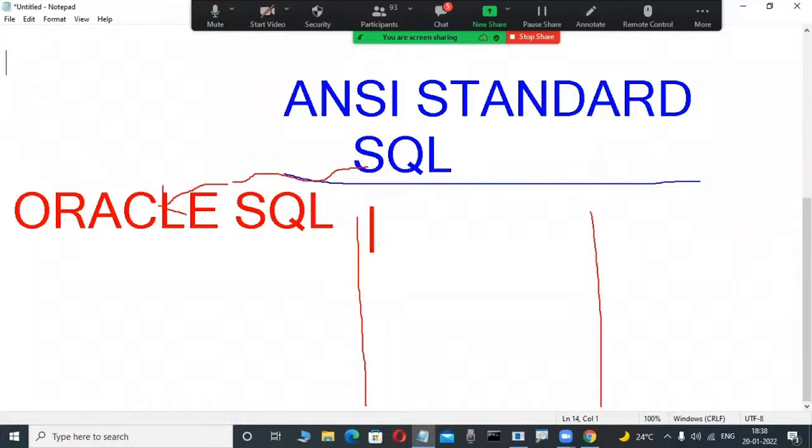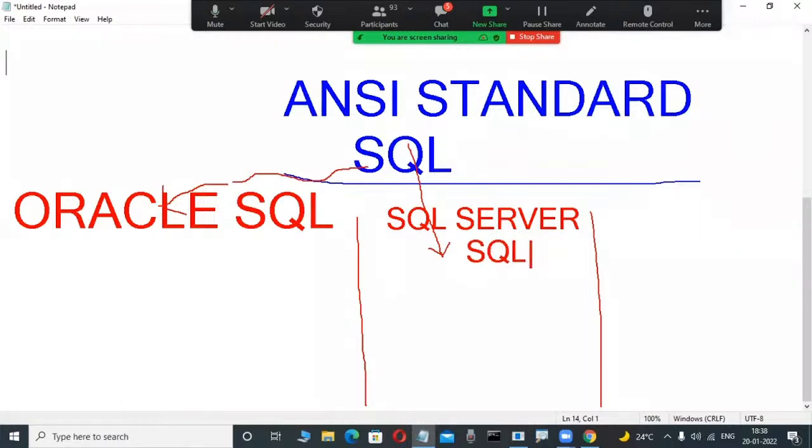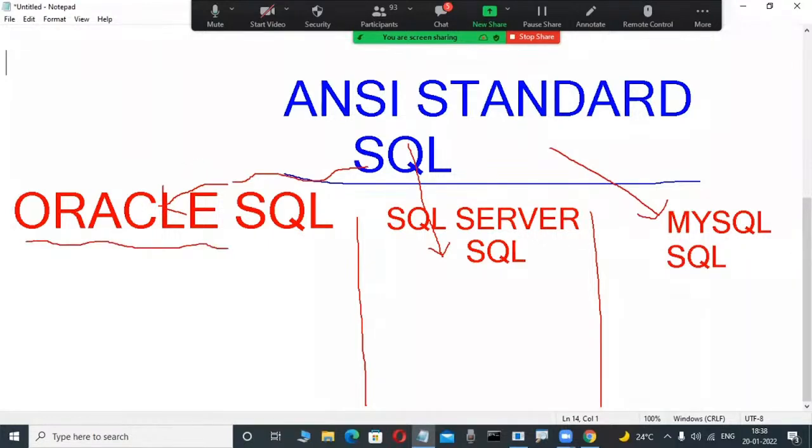Again, observe here, SQL Server, a Microsoft product, created their own SQL from this ANSI standard SQL, that is called SQL Server SQL. Again, MySQL created their own SQL language from this ANSI standard, that is called MySQL SQL. That's why in our class we are learning Oracle SQL. These SQL languages are conceptually the same.